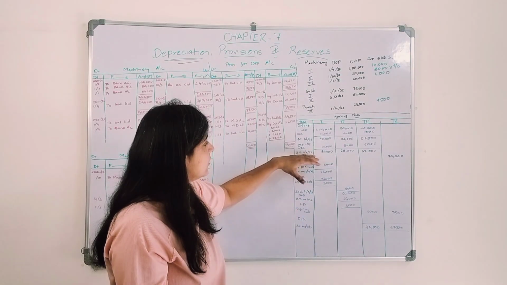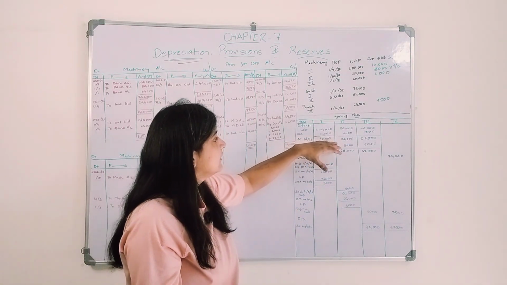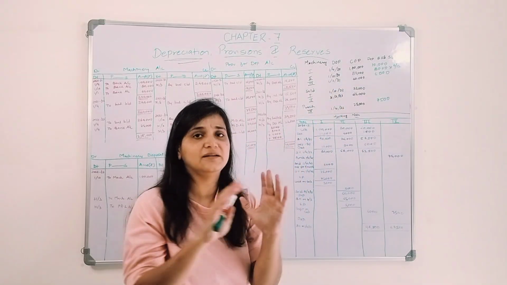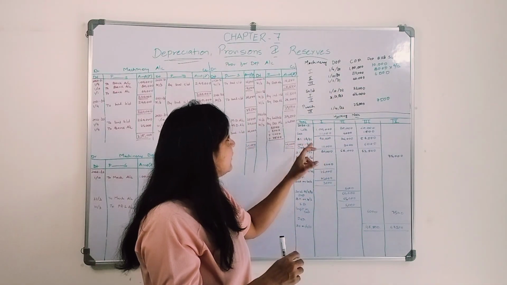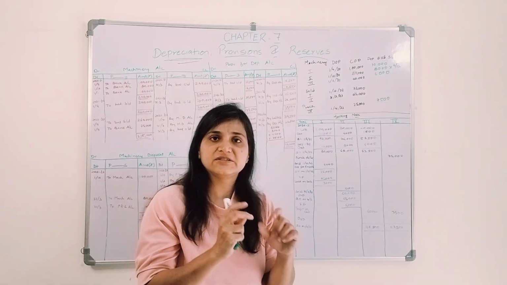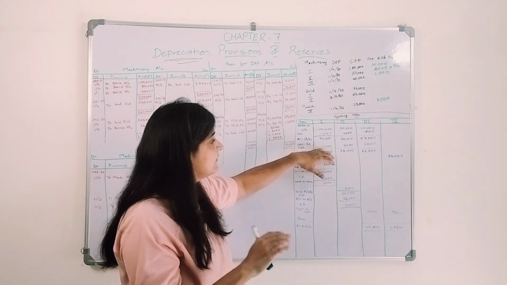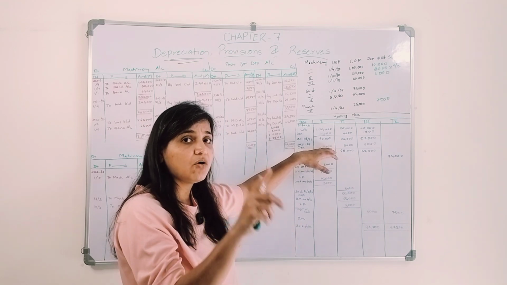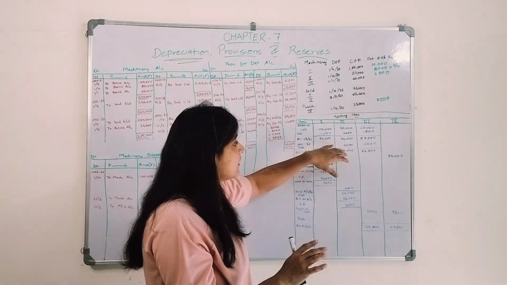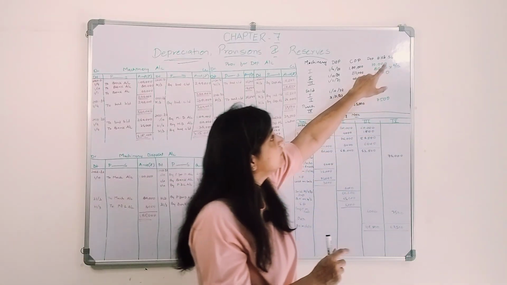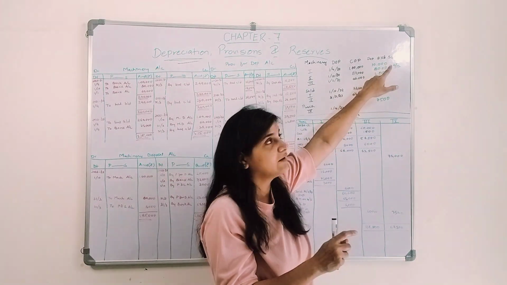Next financial year, what is the book value of the machinery? 90,000, 76,000 and 58,500. And in the next year, 21-22, nothing has happened. No purchase, no sale, nothing, right? So again, I'll charge depreciation for the whole year for all the 3 machineries: 10,000, 8,000 and 6,000. Now you have to be mindful that here it is SLM basis, straight line method.